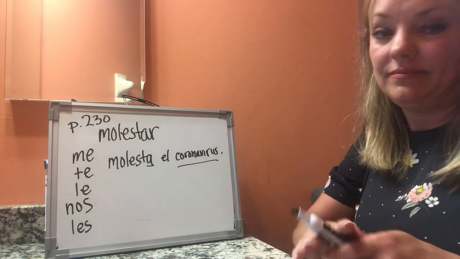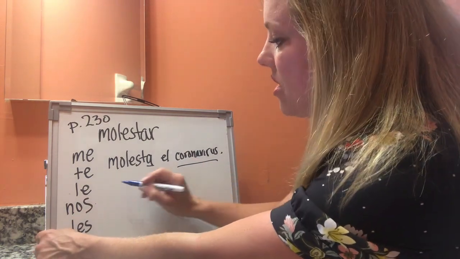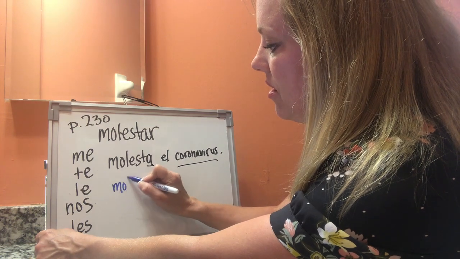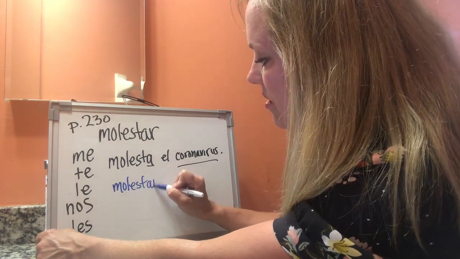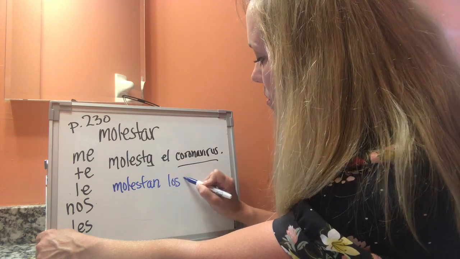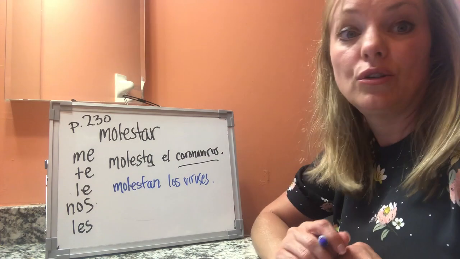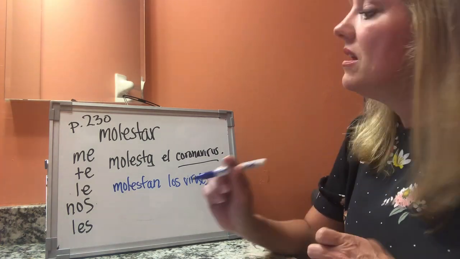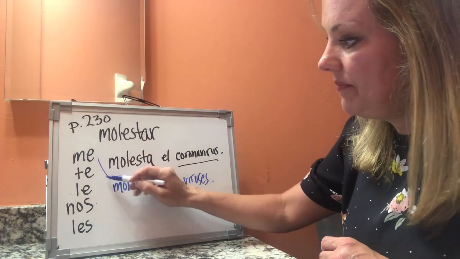Okay, now we can make that plural as well if we are talking about all viruses, okay? Los viruses, ¿sí? Me molestan los viruses, okay?